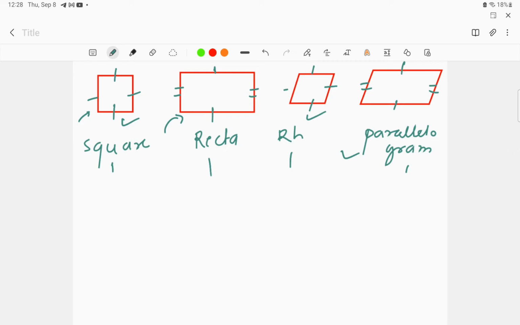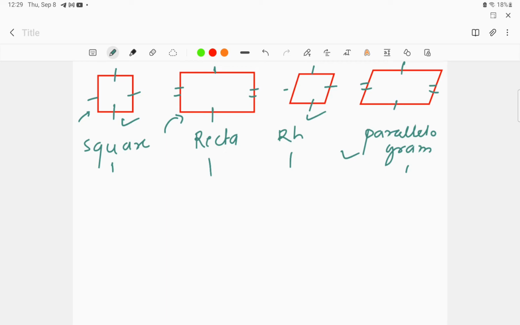But the only difference is the angle. What is the difference between the square and rhombus? There is only a difference of the angle formed over here, because they have just a difference of tilt. When we give a tilt or push to the square, it forms a rhombus, and whenever we give a tilt or push to the rectangle, we observe a parallelogram.